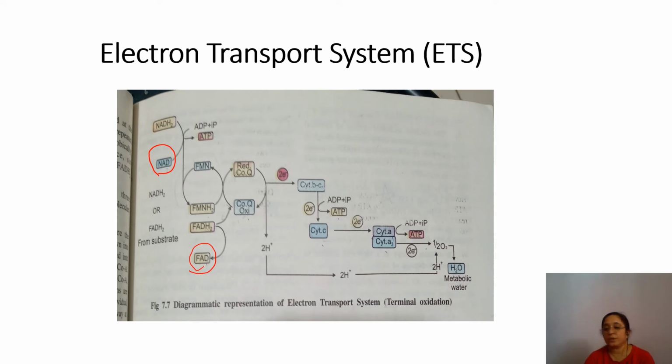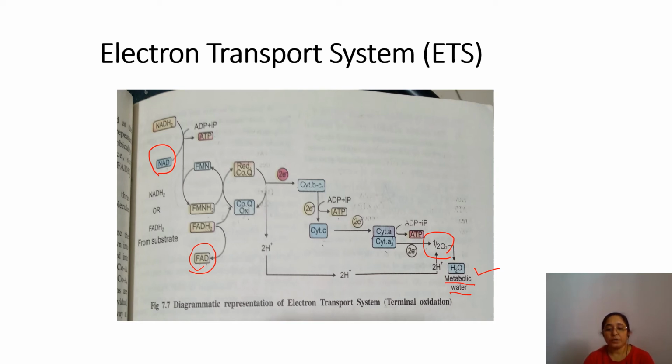So the hydrogen removed from the reduced coenzyme is released again into the matrix of mitochondria. Now this hydrogen reacts with atmospheric oxygen to form a water molecule, and this is called metabolic water. This is the end product of ETS, the electron transport system.